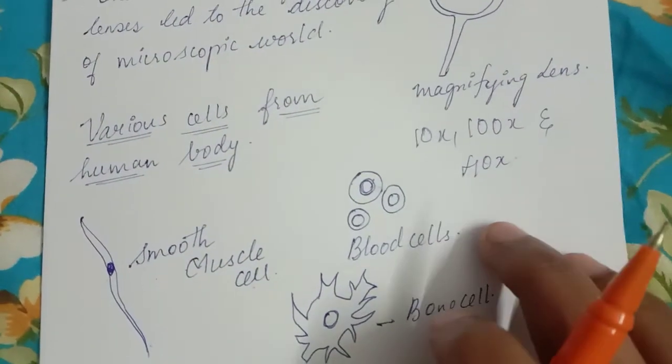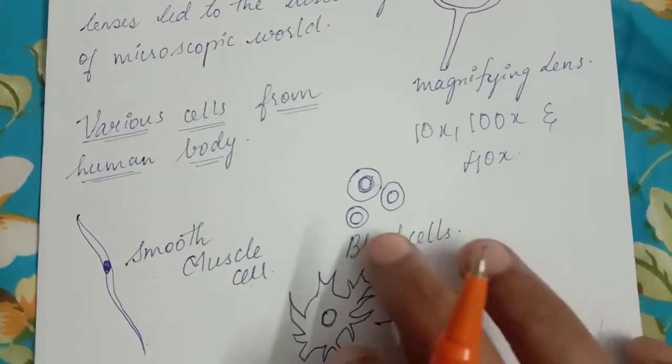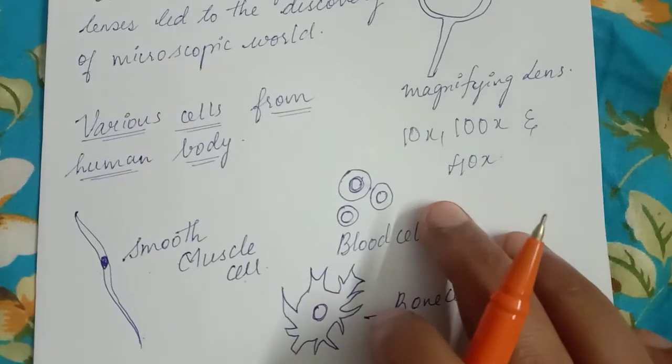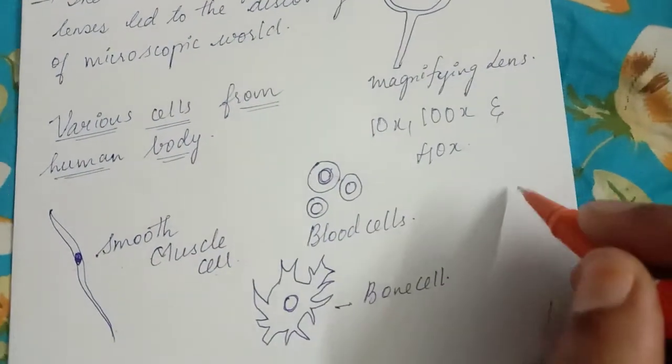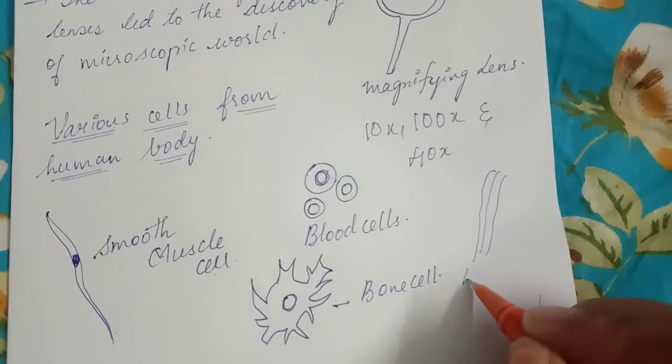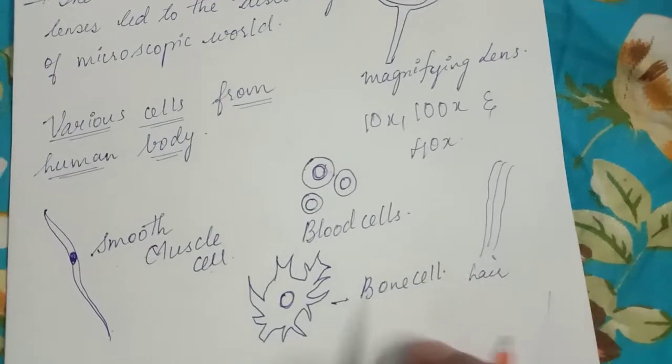You can see the particular shape of the particular cell, and even the cells present in hairy substances, simply said as hair follicles.